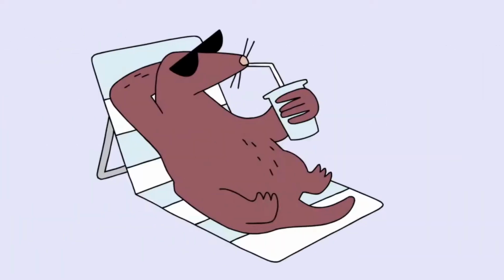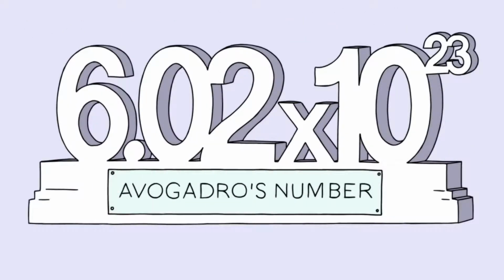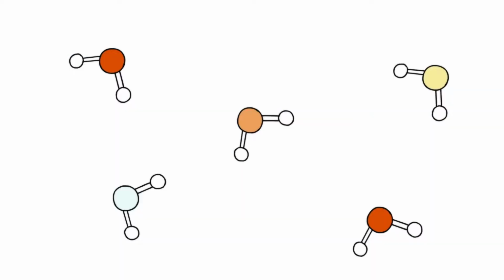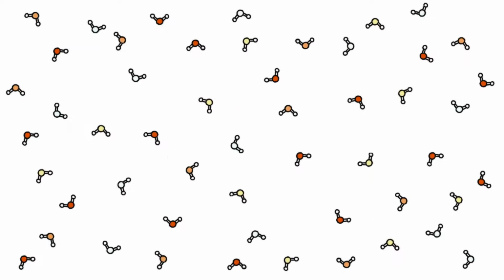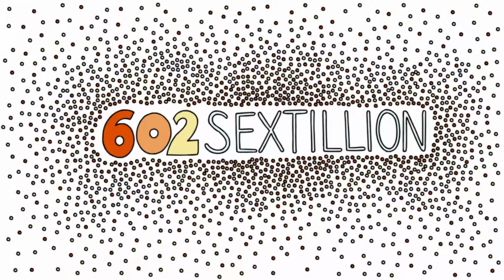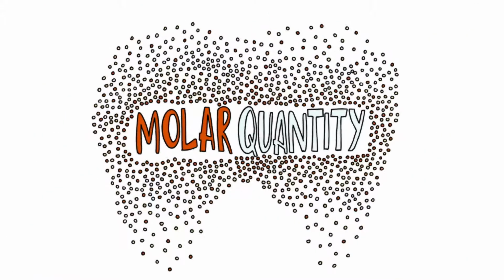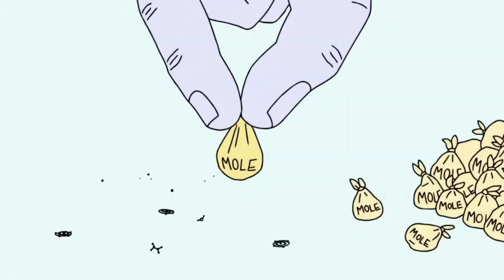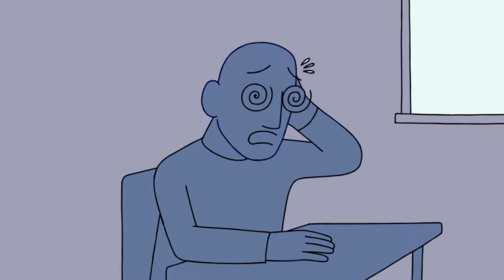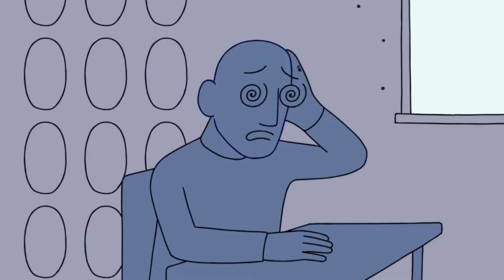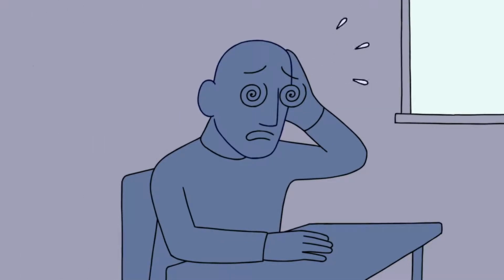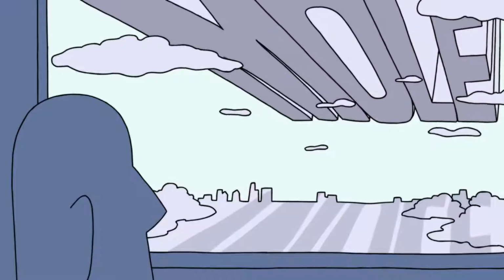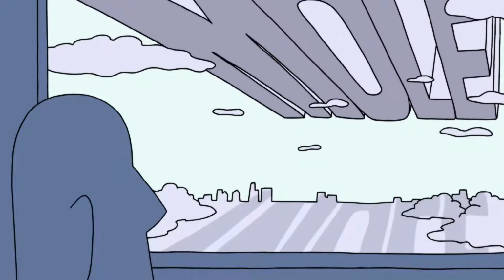Now, back to the mole. Not that mole. This mole. Yep, this number has a second name, the mole. Chemists use the term mole to refer to the quantities that are at the magnitude of 602 sextillion. This is known as a molar quantity. Atoms and molecules are so small that chemists have bundled them into groups called moles. Moles are hard for students to understand because they have a hard time picturing the size of a mole, or a 602 sextillion. It's just too big to wrap our brains around.